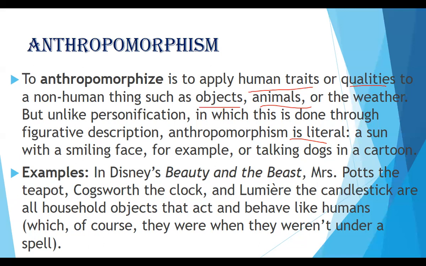So here you can see talking dogs. Will the dog talk? No, a dog will not talk, it barks. But in the cartoons, we give life to the dog by giving it human traits. So this is known as anthropomorphize. So in Beauty and the Beast, Mrs. Potts the teapot, Cogsworth the clock, and the candlestick are all household objects that act and behave like humans. So you can see that in cartoon channels and all, we observe that.